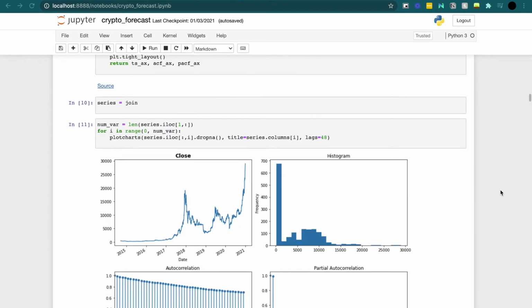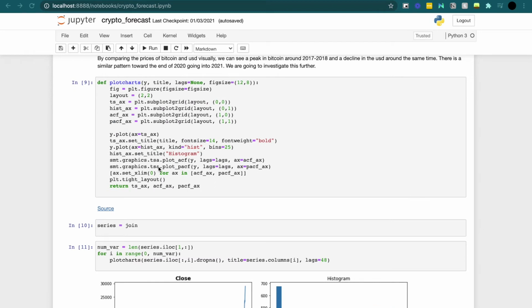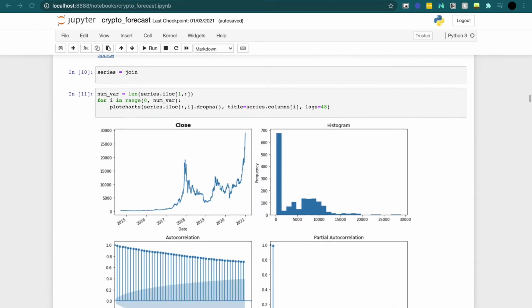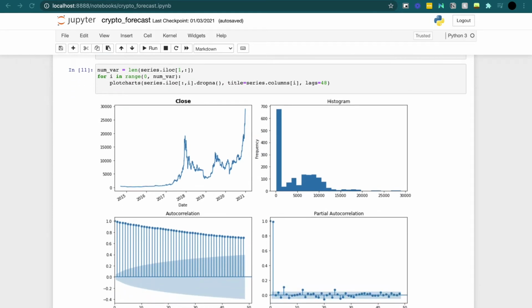And so this function, I grabbed it from this source. I watched a video lecture on it. And so what I was able to do was, for each feature, plot these 4 graphs. Obviously the first one is the series itself. The second one is a histogram just to show the distribution of the values. The autocorrelation and the partial autocorrelation are the 2 interesting ones.